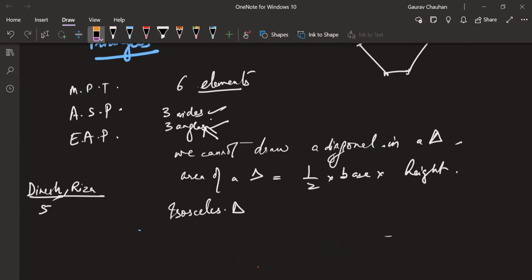Is there anything else you remember about triangles from earlier? Yes, Mansa. In an equilateral triangle, all angles are 60 degrees. Okay, all angles are 60 degrees. Perfect.